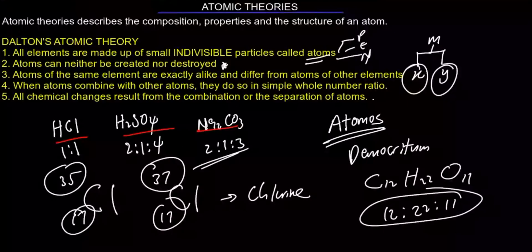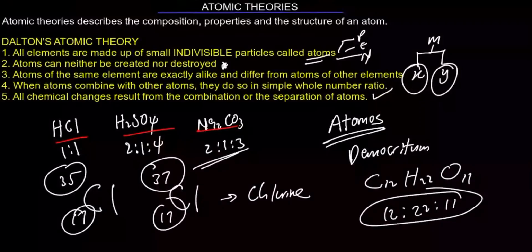Now, this number 5 is the only atomic theory that still stands to today. So if you are asked which of them is not modified, still stands to today, it is number 5. Because when a chemical change happens, it's either atoms combine or they separate. So that's about that. Let's move to the next one.